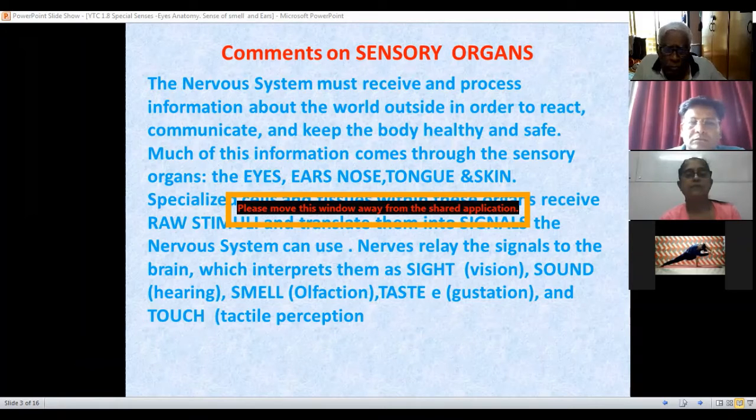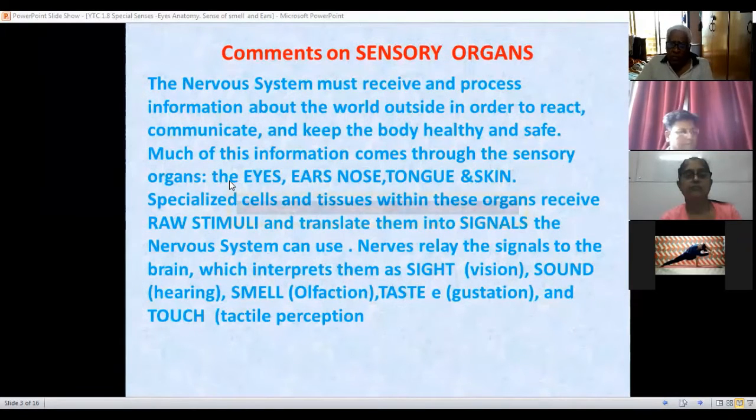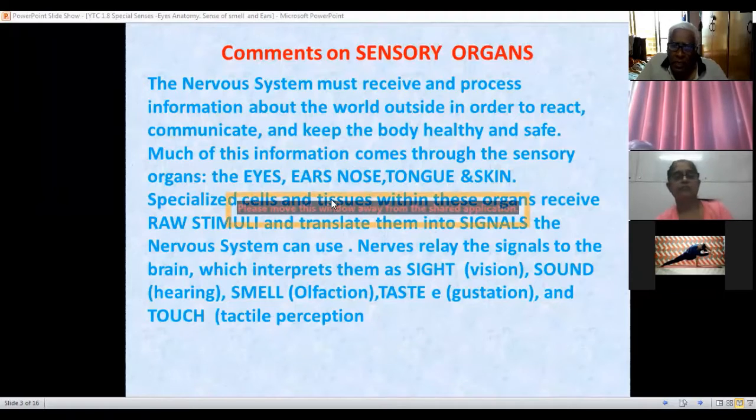The nervous system receives and processes the information about the world outside in order to react, communicate, and keep the body healthy and safe. Much of this information comes to the sensory organs: eyes, ears, nose, tongue, and skin. Specialized cells and tissues.